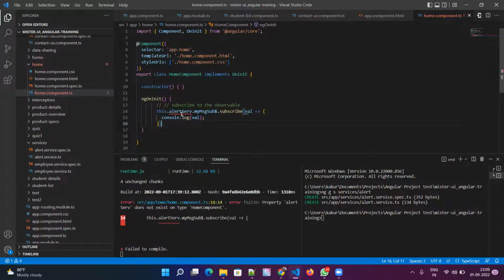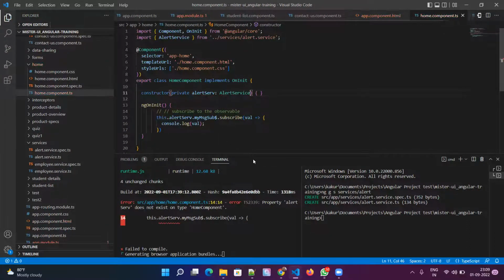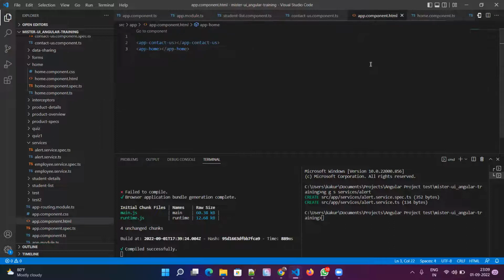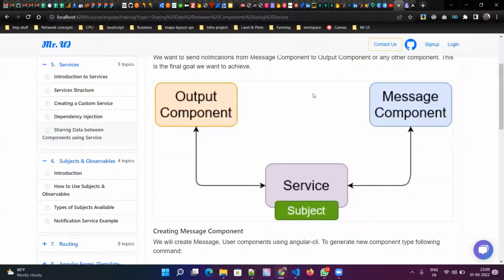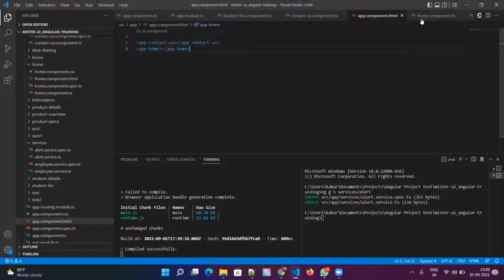What we have to do is inject that service, private service, alert service. Perfect. Now see, we can see the same output from contact us component.